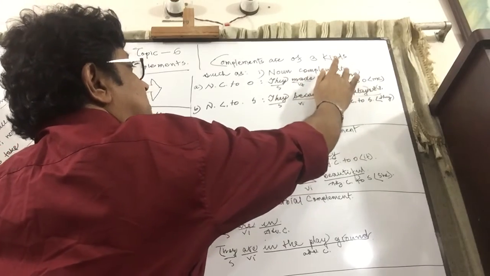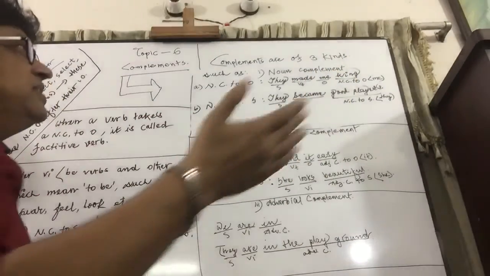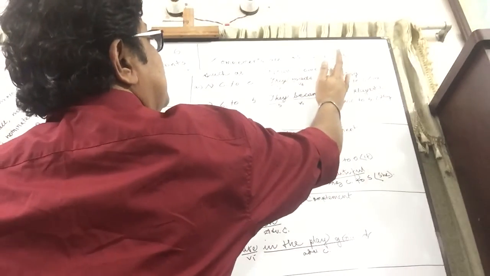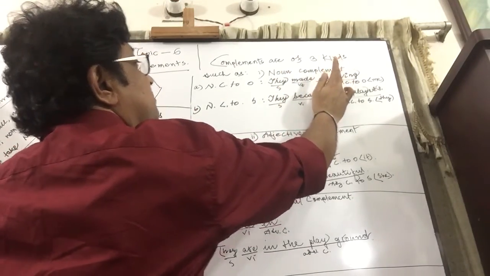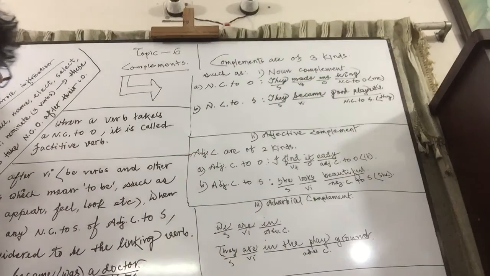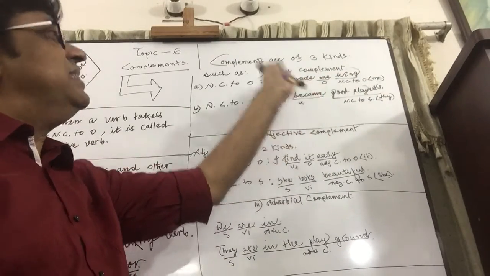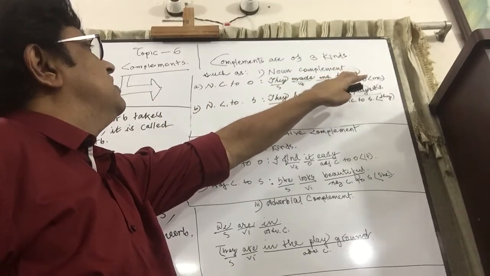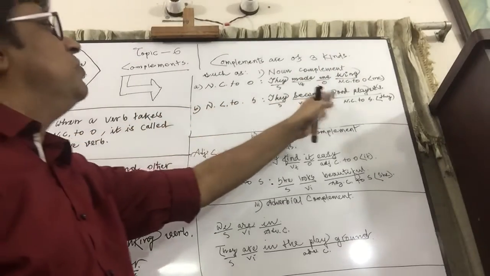If you leave out captain from the predicate, then the predicate remains incomplete. Even if you leave it out, there are still subject, verb and object, but it is not complete. It doesn't make sense: they made me. That is, captain is required to complete the sense of the predicate. That's why this kind of thing, which is not the object but is used in place of one, is called a complement. Again, in the next sentence, noun complement to subject: they became good players.